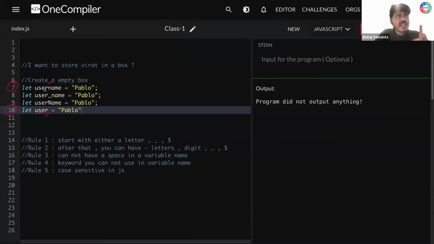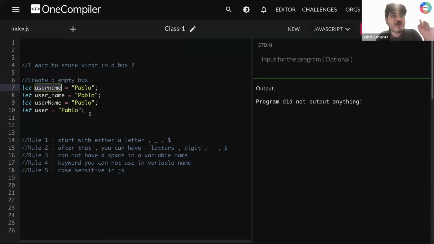I'm writing here user and here I'm writing username. Definitely 7 is better because username is more detailed, right? Rather, user can have anything, right? User can have age, user can have email, whatever it is, right? So this is better. So let's remove this. Okay, we understood that line number 7 is better.